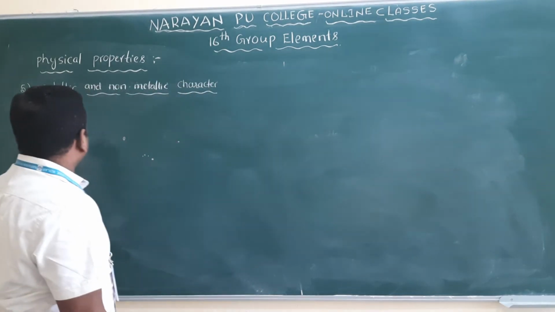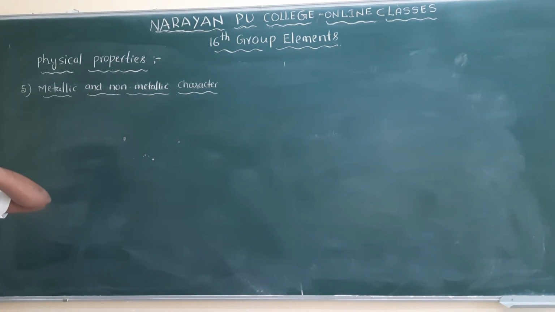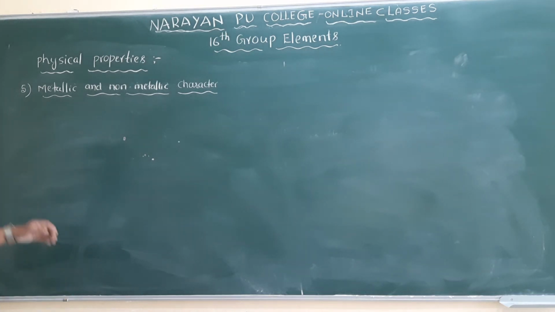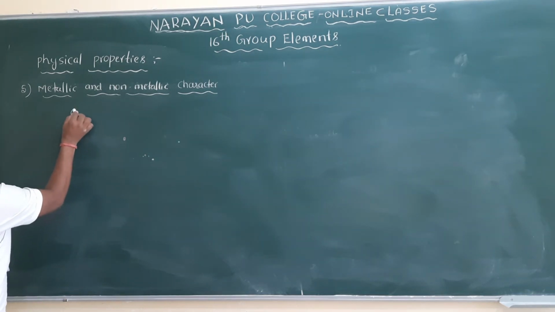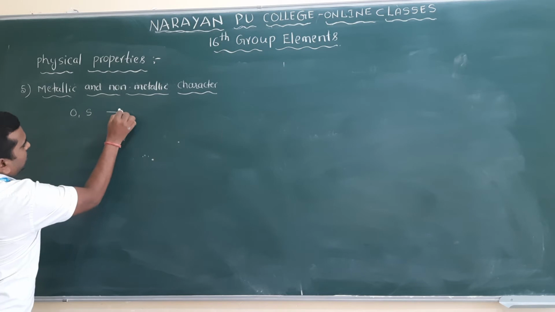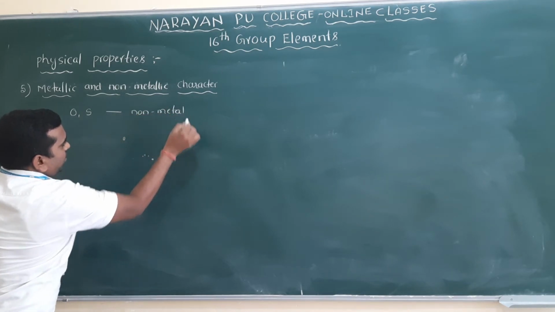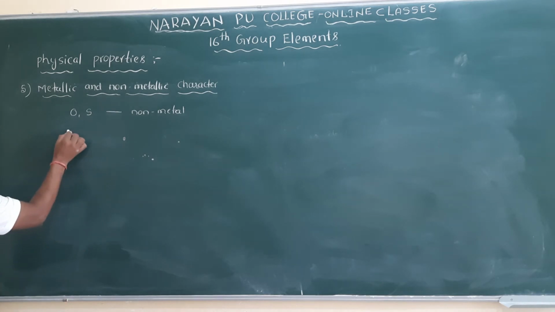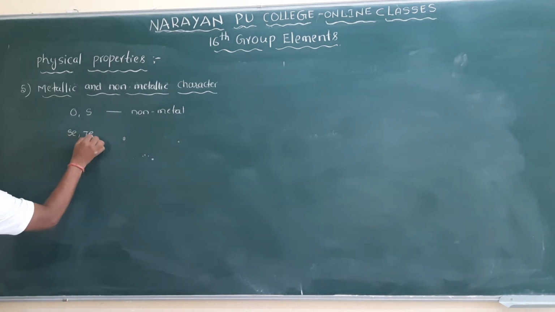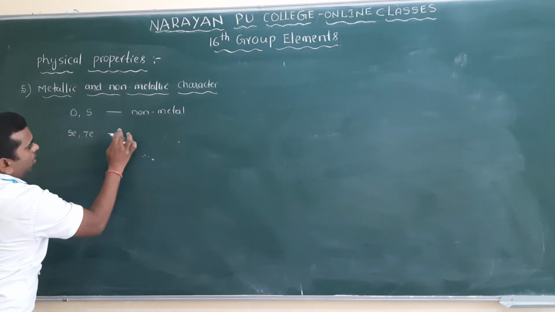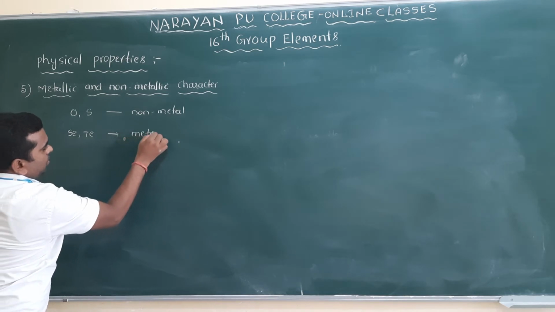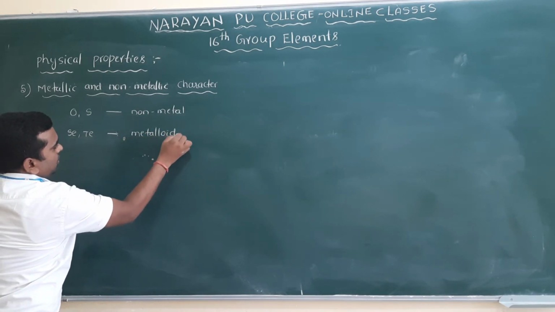The fifth physical property is metallic and non-metallic character. You know that oxygen and sulfur are non-metals, and selenium and tellurium are both metalloids.